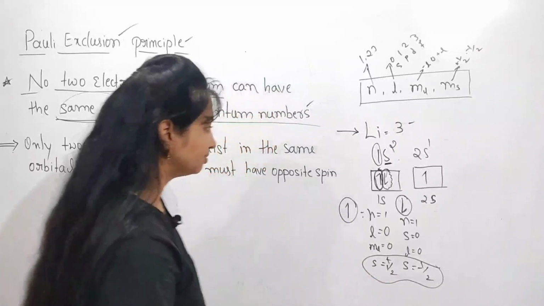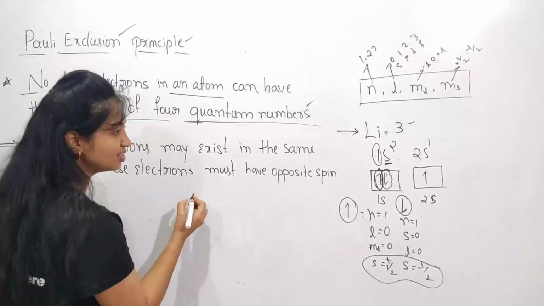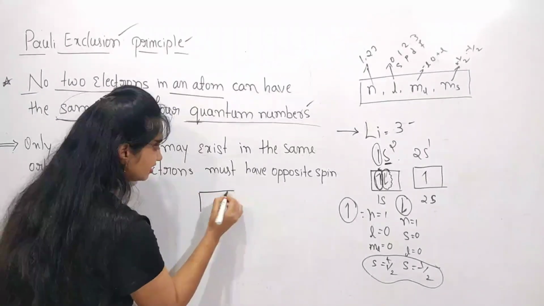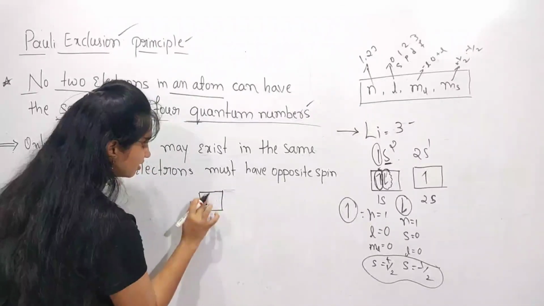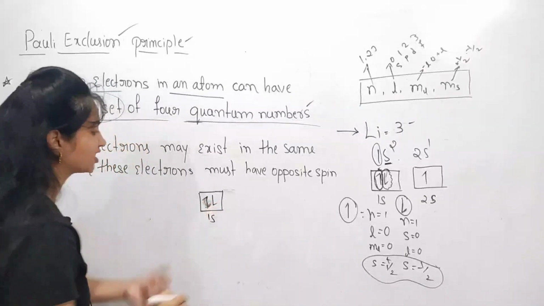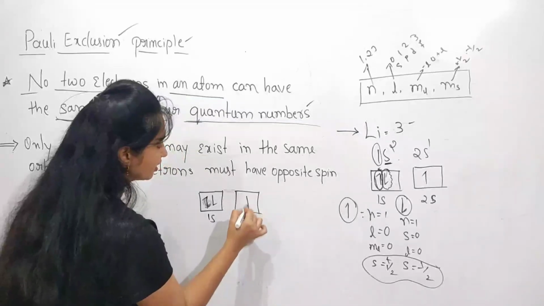So see here, I wish to write the quantum number values once again. This is our 1s orbital with 2 electrons, and this is our 2s orbital, where we have 1 electron.